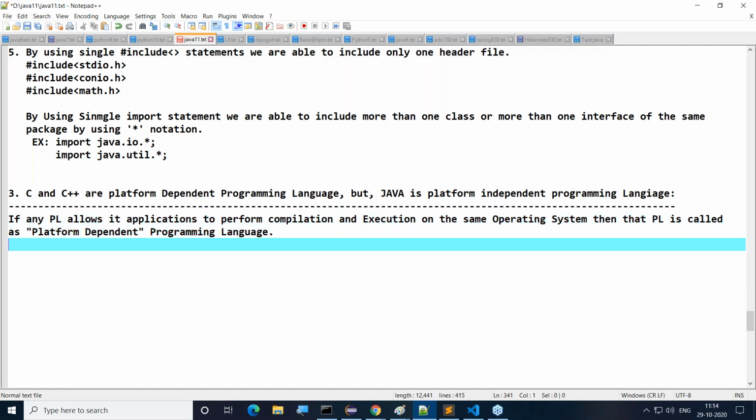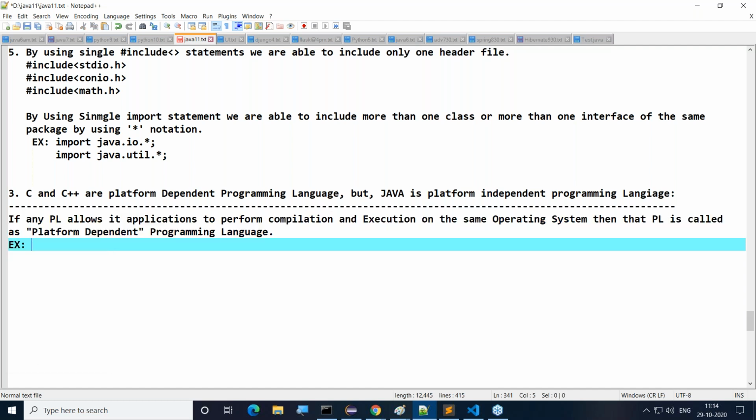All of you observe this clearly. This is exactly a platform dependent programming language.